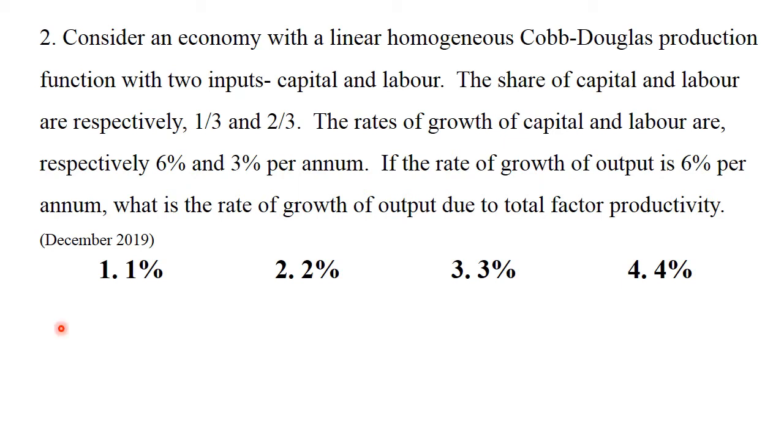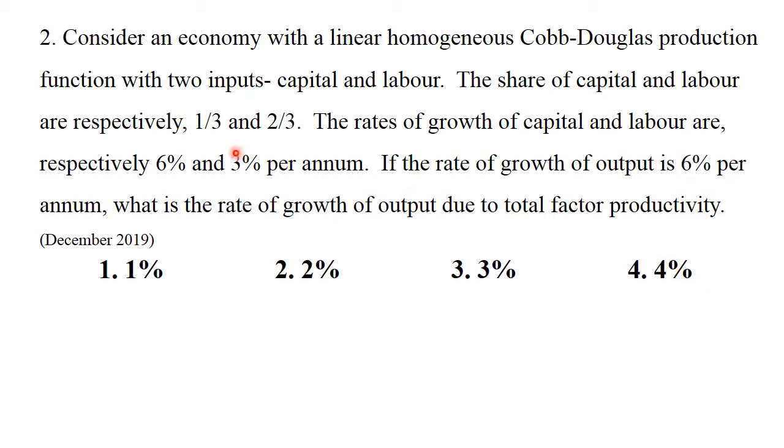Second question. Consider an economy with a linear homogeneous Cobb-Douglas production function with two inputs, capital and labor. The shares of capital and labor are respectively 1/3 and 2/3. The rates of growth of capital and labor are respectively 6% and 3% per annum. If the rate of growth of output is 6% per annum, what is the rate of growth of output due to total factor productivity? Options are 1%, 2%, 3%, 4%.